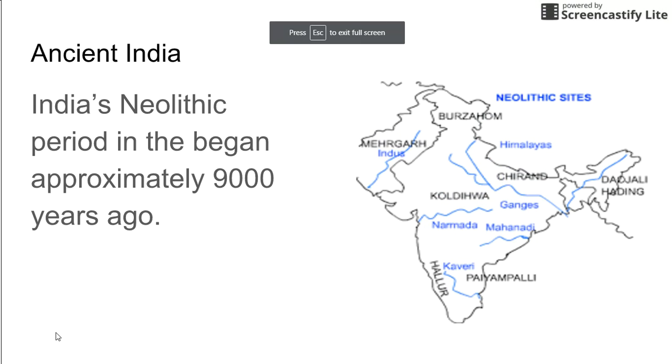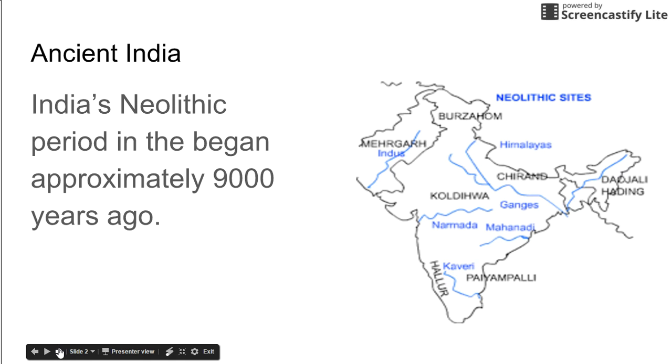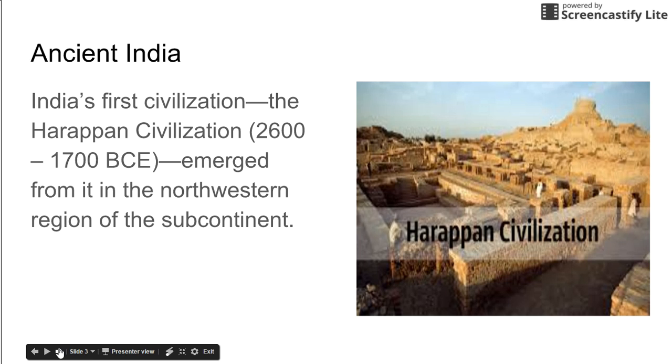India's Neolithic period began approximately 9,000 years ago. India's first civilization, the Harappan civilization, which existed between 2600 and 1700 BCE, emerged from it in the northwestern region of the subcontinent. And here are some ruins from that civilization.